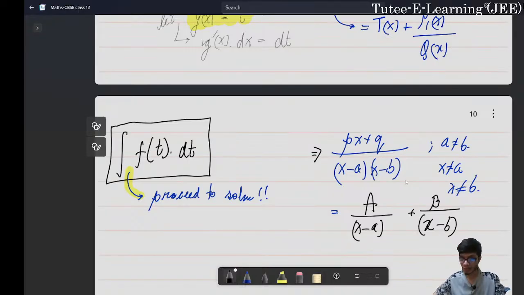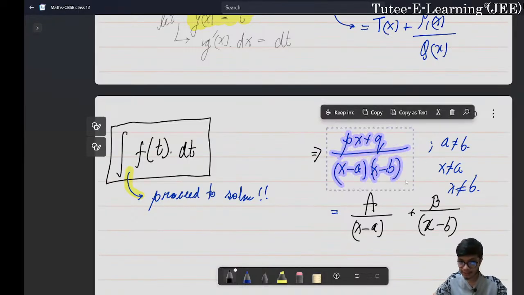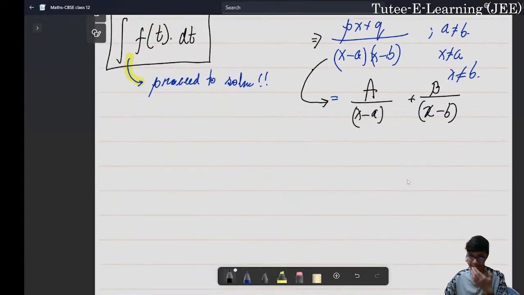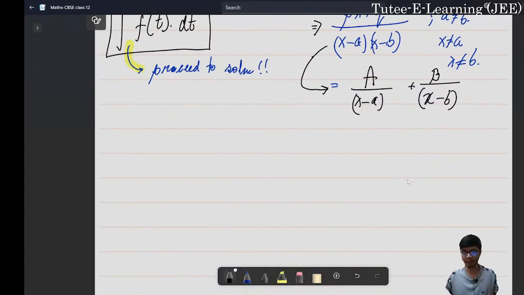So we'll try to simplify this particular rational expression, this proper fraction, into this kind of simplified expression, right? This is the basic idea behind performing partial fractions. Now, there are separate forms of rational functions for which the forms of partial fractions can be written down. Let me write down those forms.